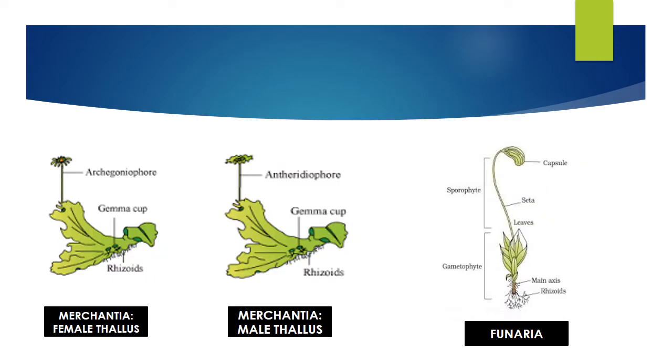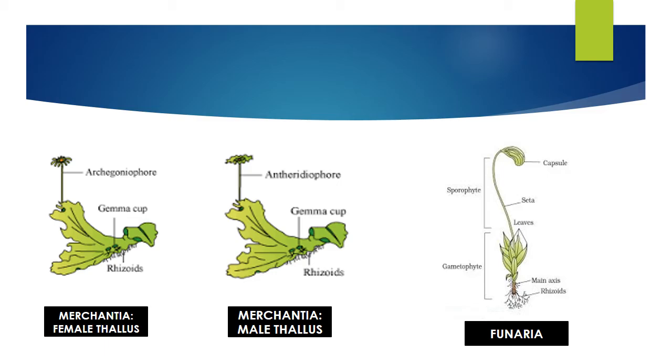Marchantia, female and male thallus, is given. What is the meaning of thallus? Thallus means it is not a true plant body. We simply call it thalloid. The next diagram is Funaria. Please remember this, it is very important. If you check previous year question papers, you normally see these diagrams.